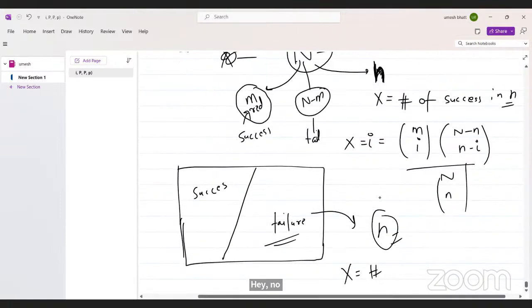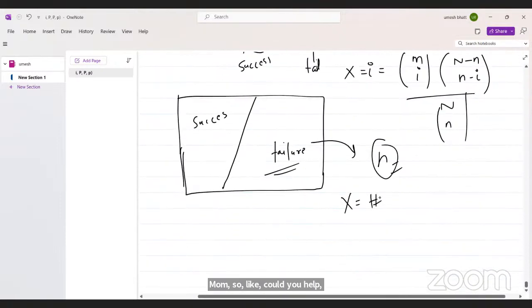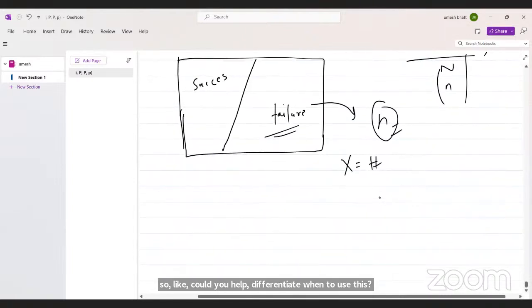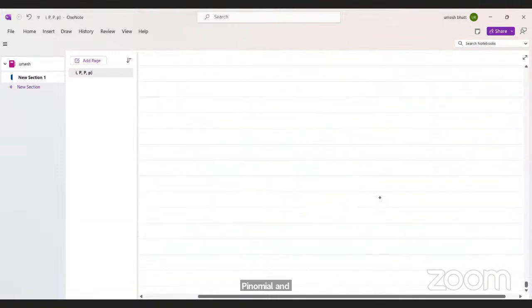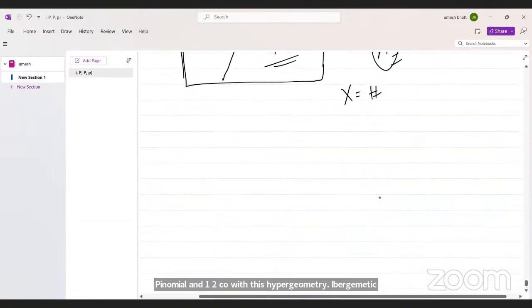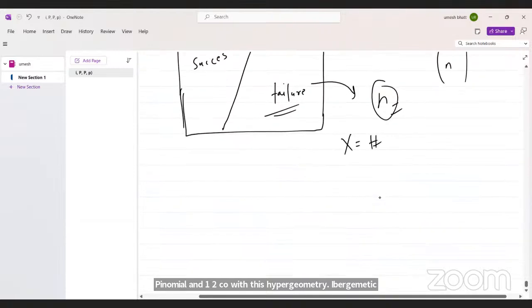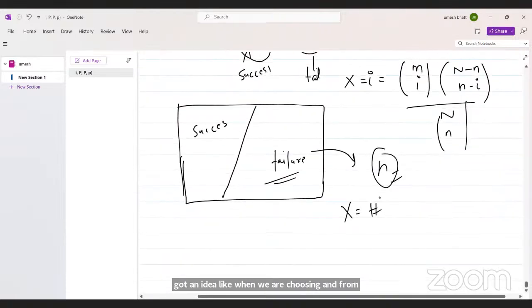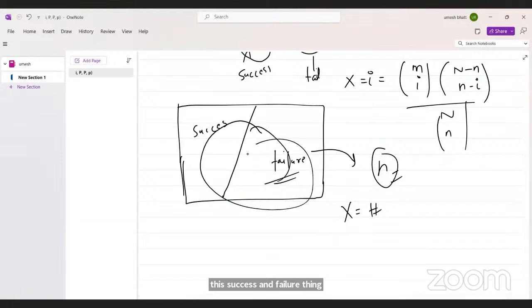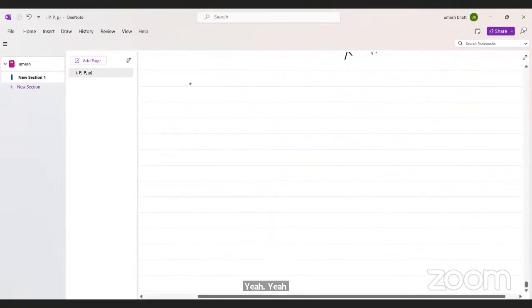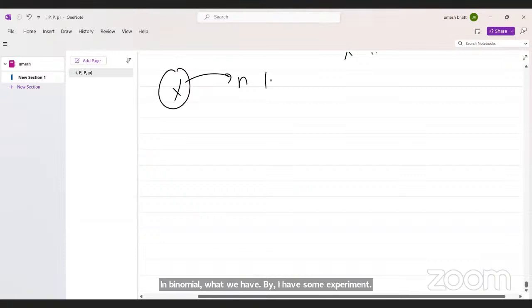Could you help differentiate when to use binomial and when to go with hypergeometric? Hypergeometric is when we are choosing n from both the success and failure parts. In the binomial case, I have some experiment and I am performing this experiment n times.